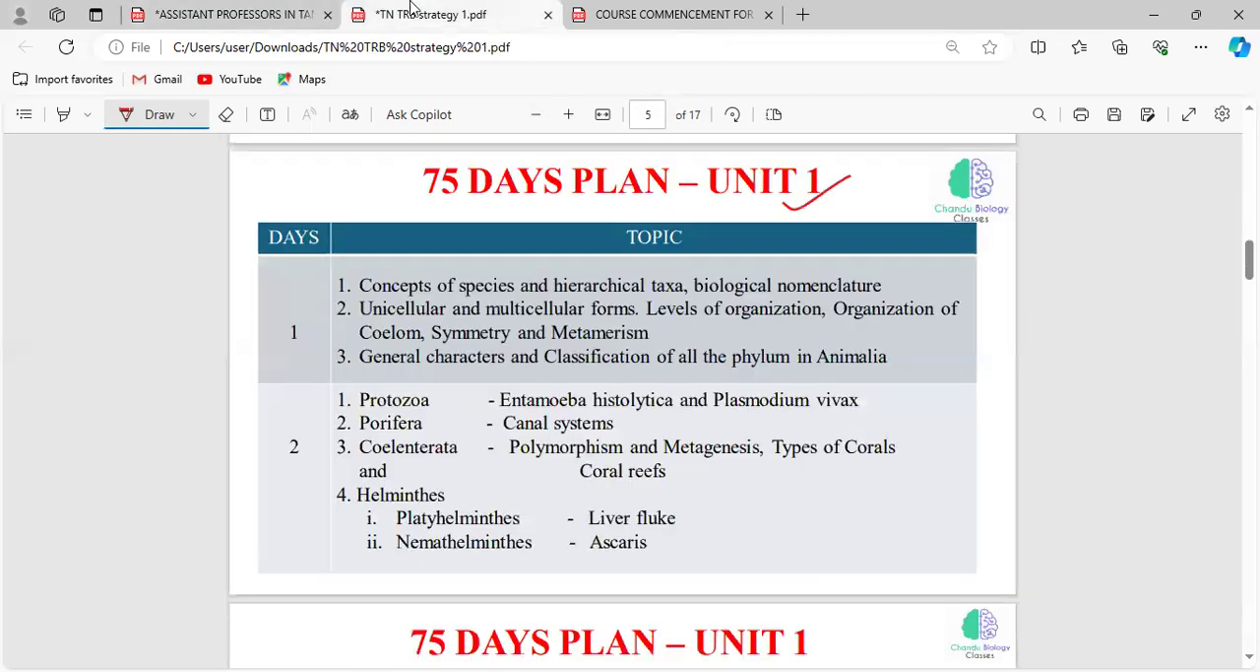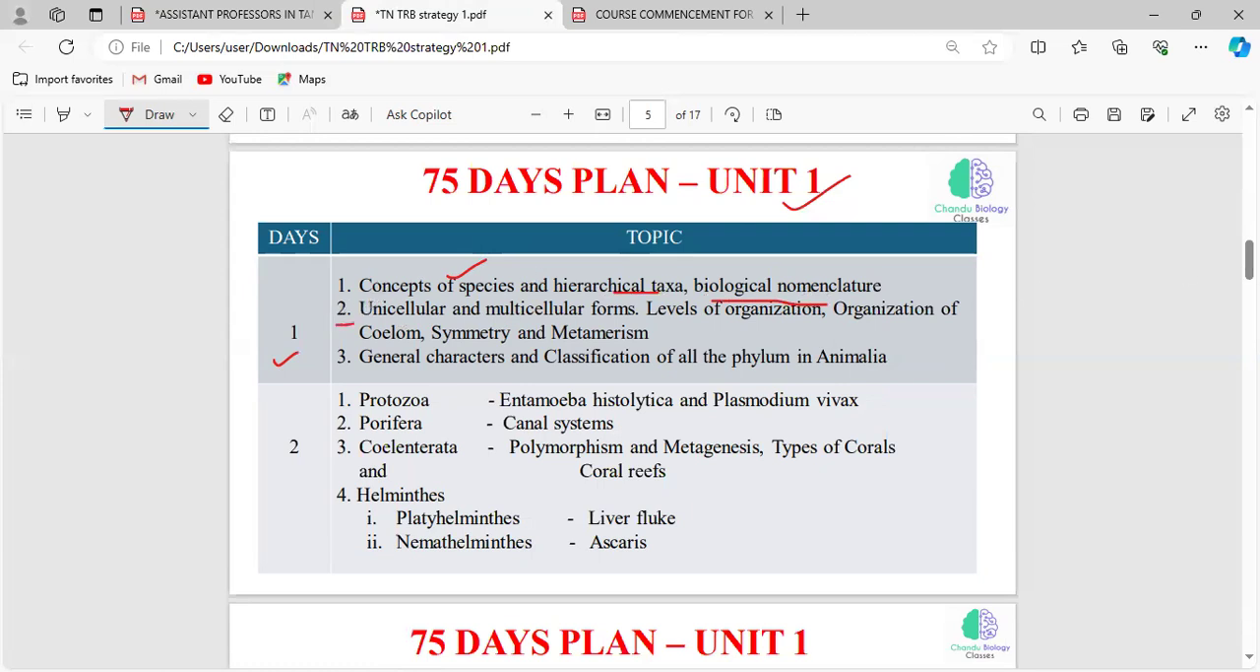In each phylum, the most important characteristics have been given in your syllabus. So we have to be thorough with all the important characteristic features of all the phyla. For day one, you have to focus on the basic concepts, right? So the concept of species, hierarchical taxa, and binomial nomenclature.